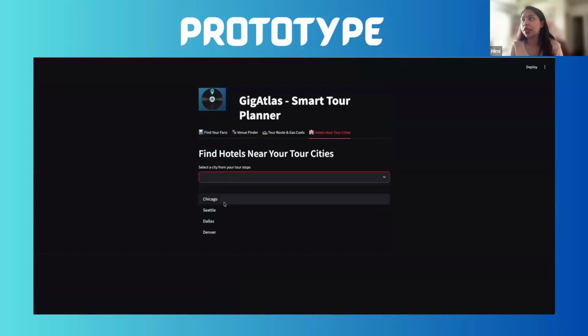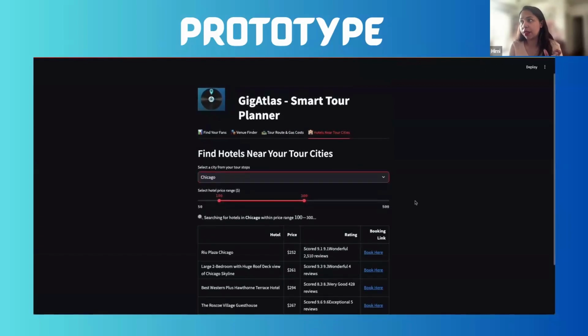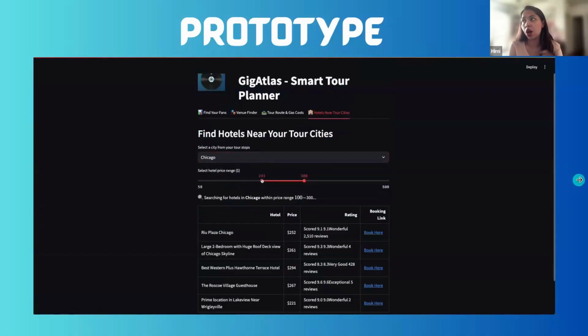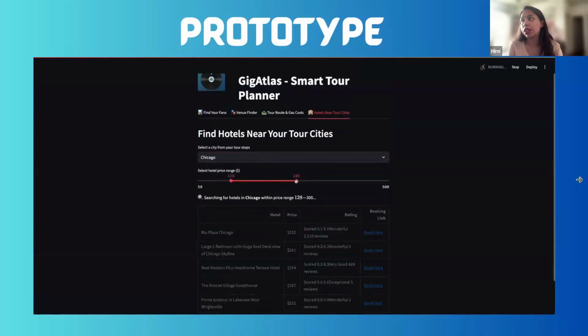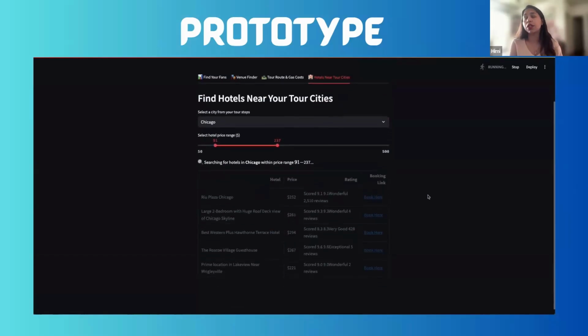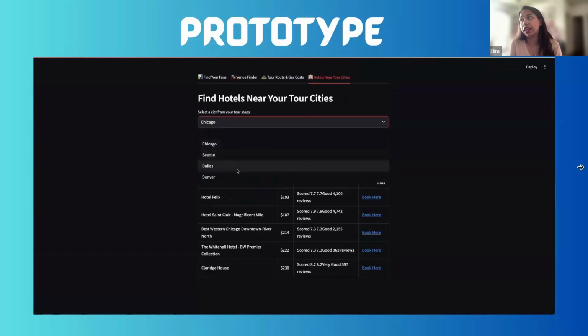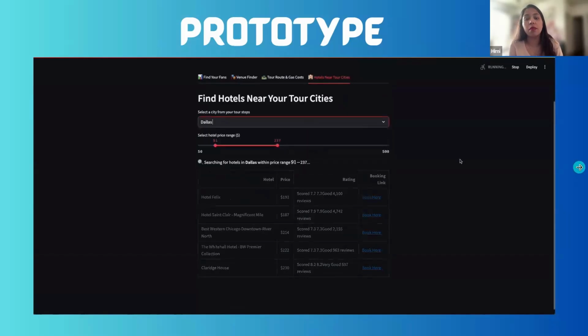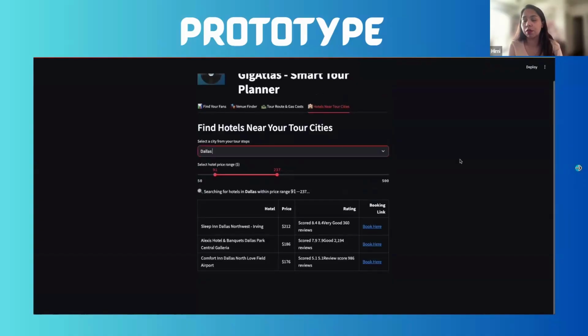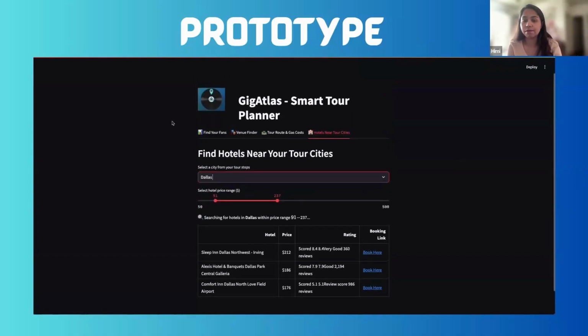And the last one is finding the hotels near your tour cities. It also has a sliding price range, so depending on the artist's budget, you'll be able to see a list of hotels, and it also directly integrates the booking link that will take you directly to the booking website.